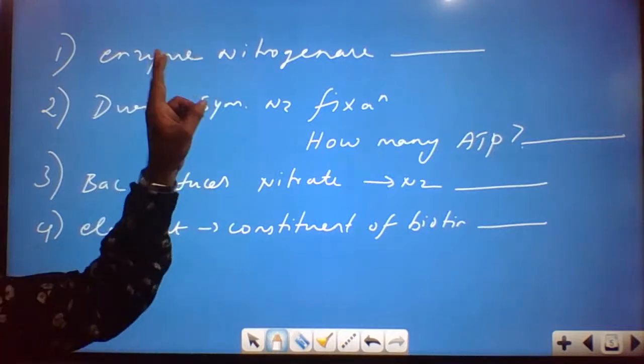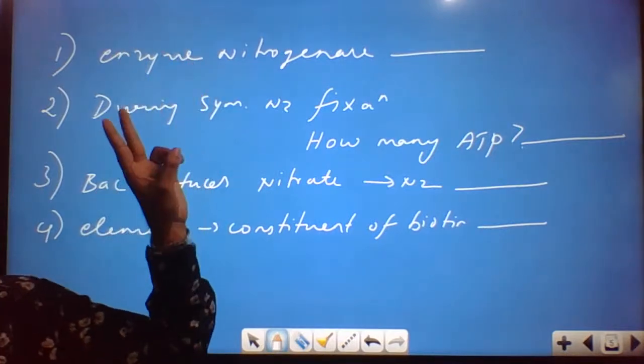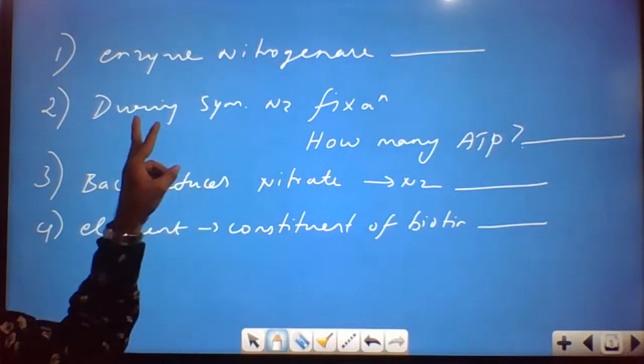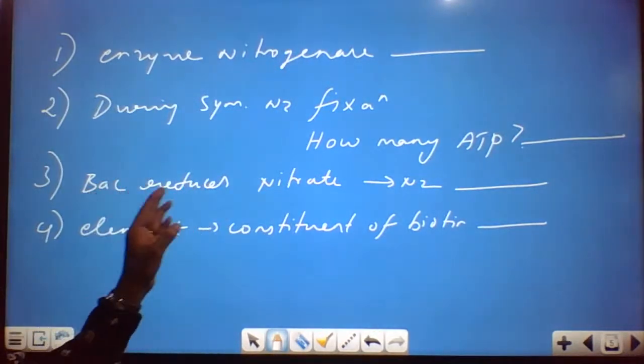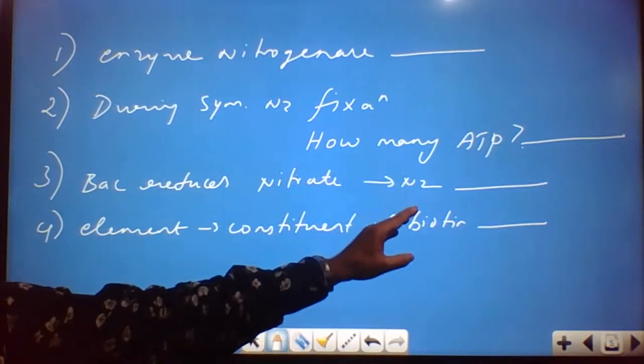So what is the enzyme? Because I told you the nitrogenase, which consists of two important units. What are the units? How many ATPs are required? Then what are the bacteria which reduce nitrate to nitrogen?